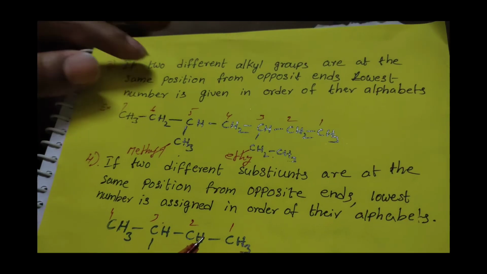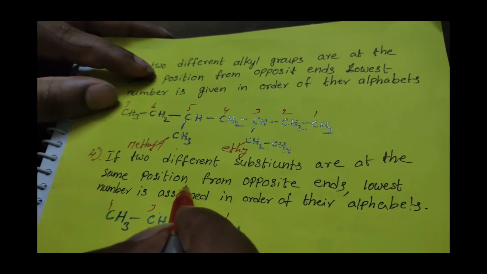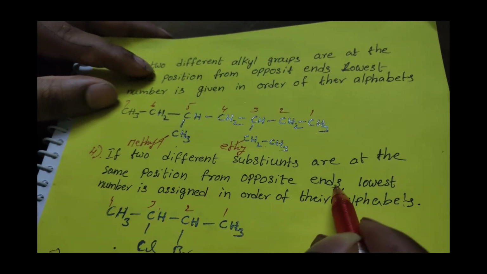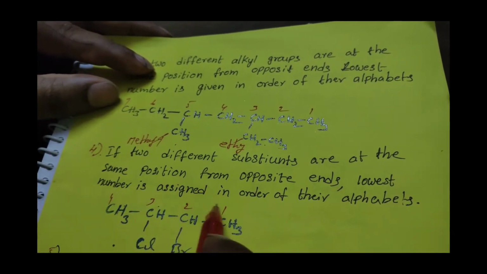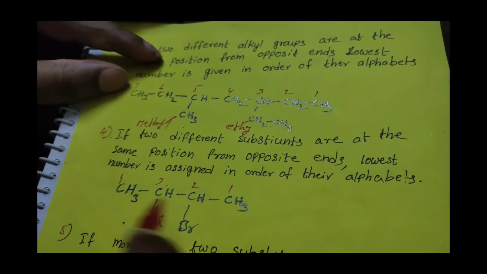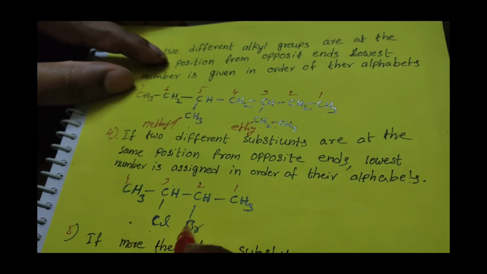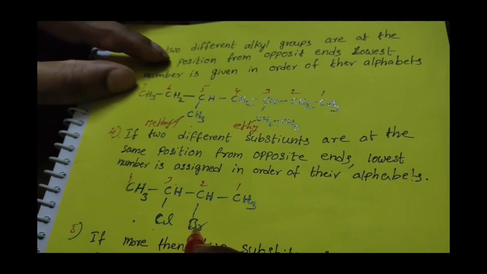And next one, if two different substituents are at the same position from opposite ends, the lowest number is assigned in order of their alphabets. Here also I am taking butane. In the butane, the second position and the third position have the chlorine and the bromine.